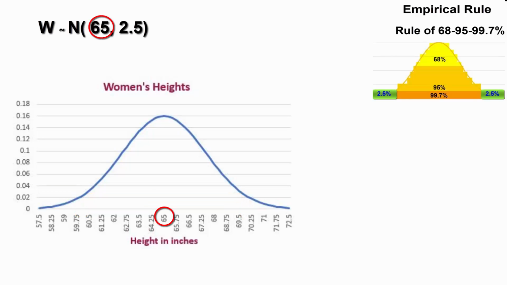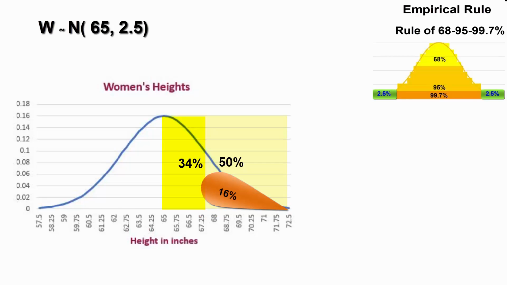What percent of women are taller than 65 inches? Well, this is the mean. It's also the median, so the answer is 50%. Use this understanding to estimate the percentage of women who are taller than 67.5 inches. Well, 68% is in the middle, and the distribution is symmetric. Thus, 34% are between the mean and 1 standard deviation above the mean. Altogether, there's 50% above the mean, so this leaves 16% above 1 standard deviation, and this is our answer.